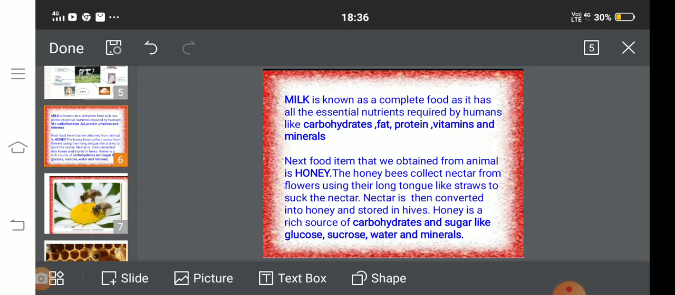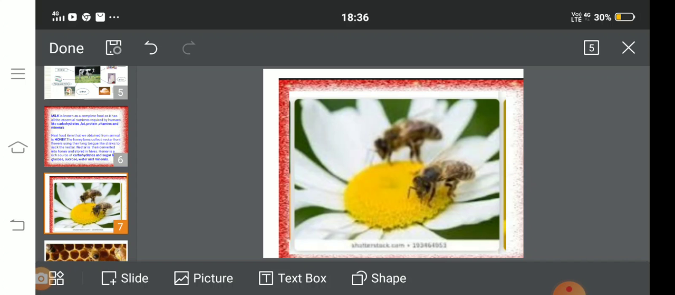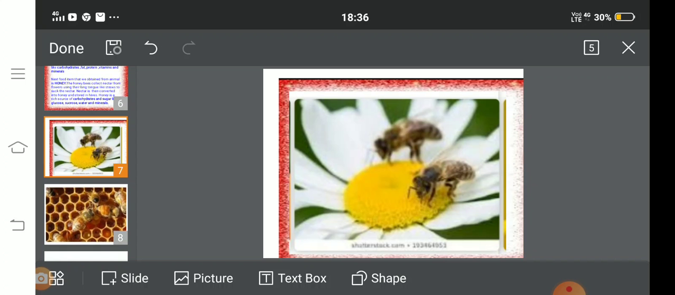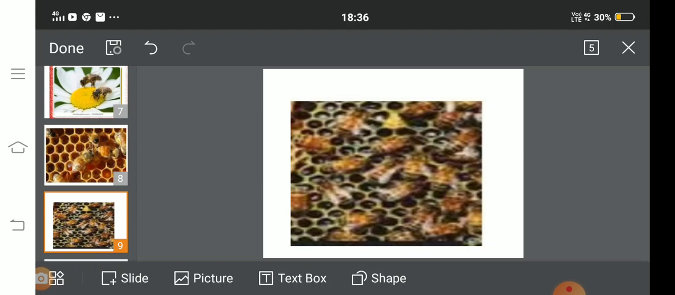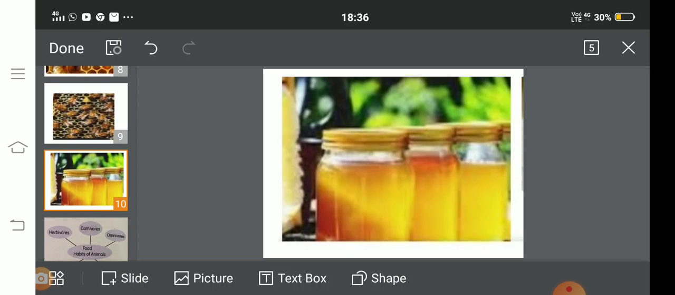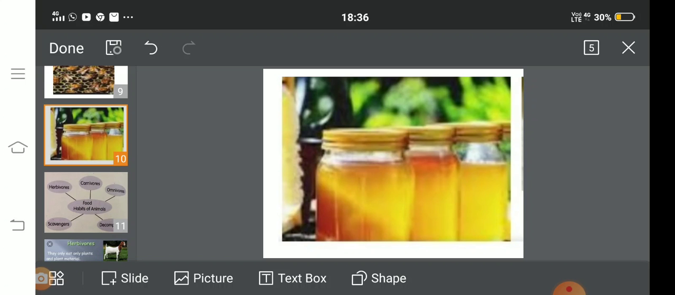Let us have a look on how honey is obtained. Honeybees collect nectar from flowers. Nectar is the sweet juice present in flowers. Nectar is collected by the long straw-like tongue of honeybees. Nectar is converted into honey to be stored in the honey hives. This work is done by a large number of honeybees. From the hive, honey is removed and poured in the bottles to be sold in the market.